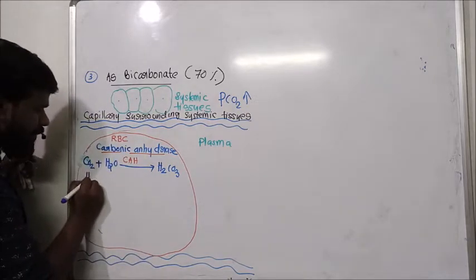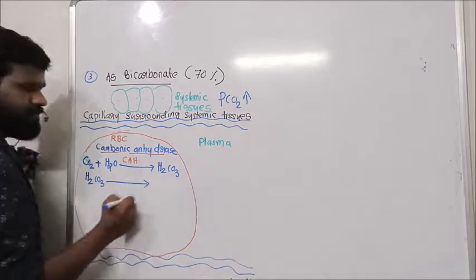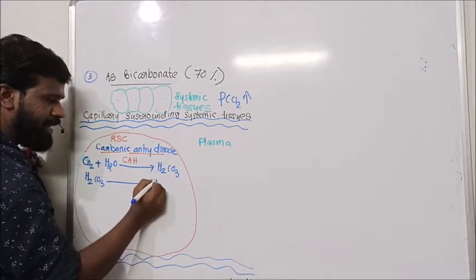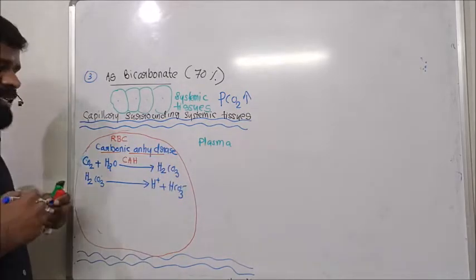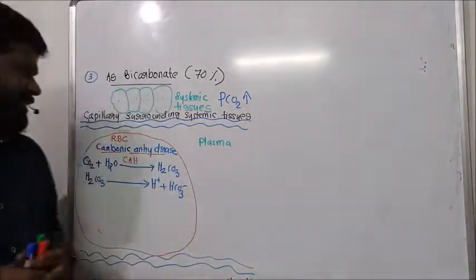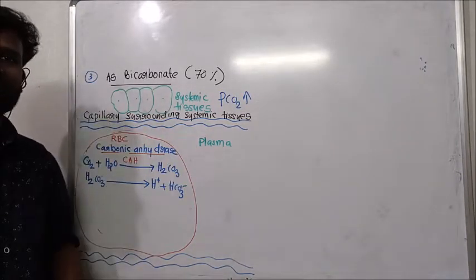And this carbonic acid dissociates to form proton H plus and bicarbonate within the RBC. See here, by the action of the enzyme carbonic anhydrase, a large amount of carbonic acid is formed.